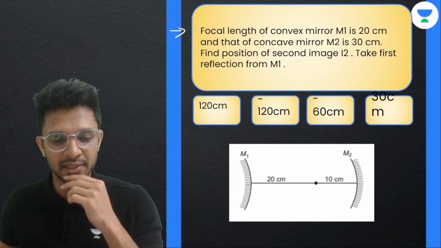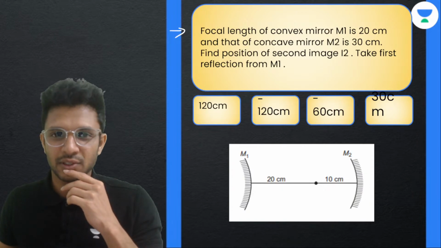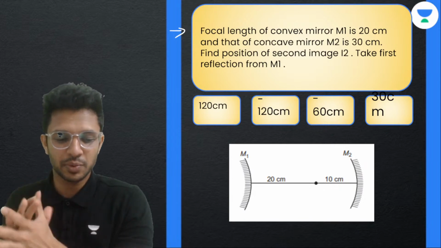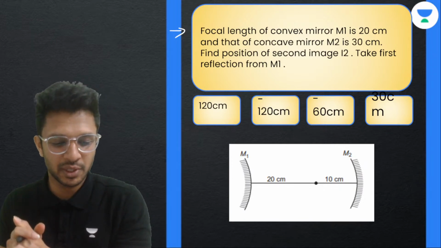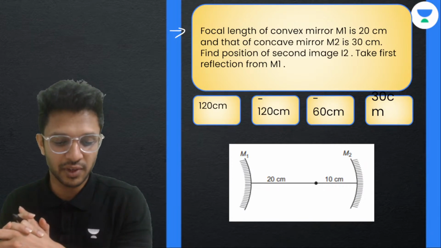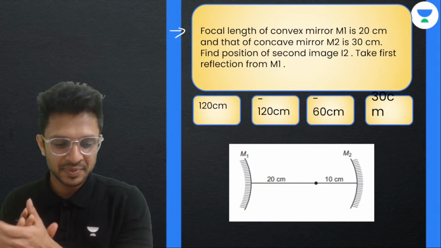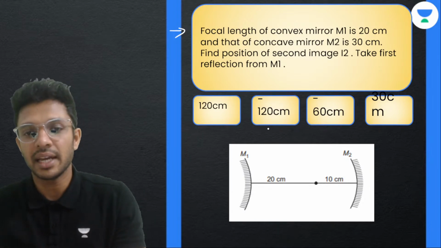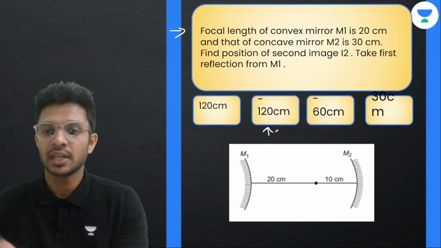If you have completed, जल्दी से बच्चा लोग. The first person to give me the correct answer is, there you go Mithilesh, very good. It's option B, and Mithilesh was the first person. Then Jia also gave me the answer, very good. Shreya, yes, it's option B, very good, which is -120 centimeter.